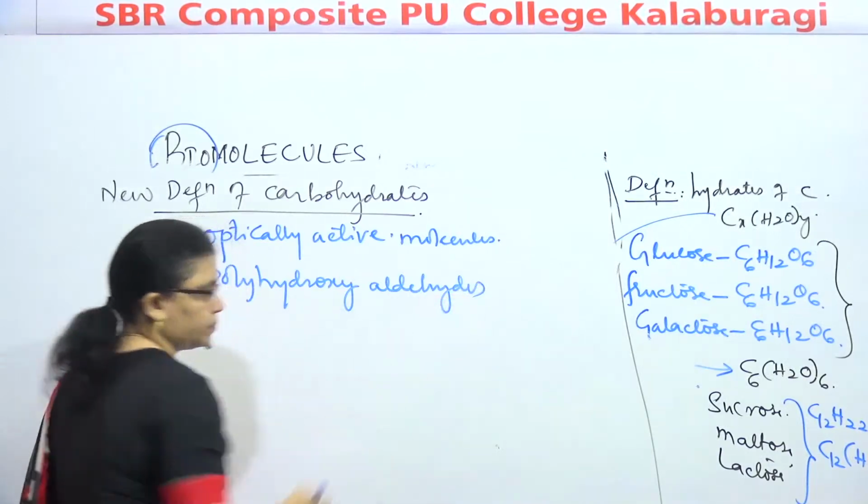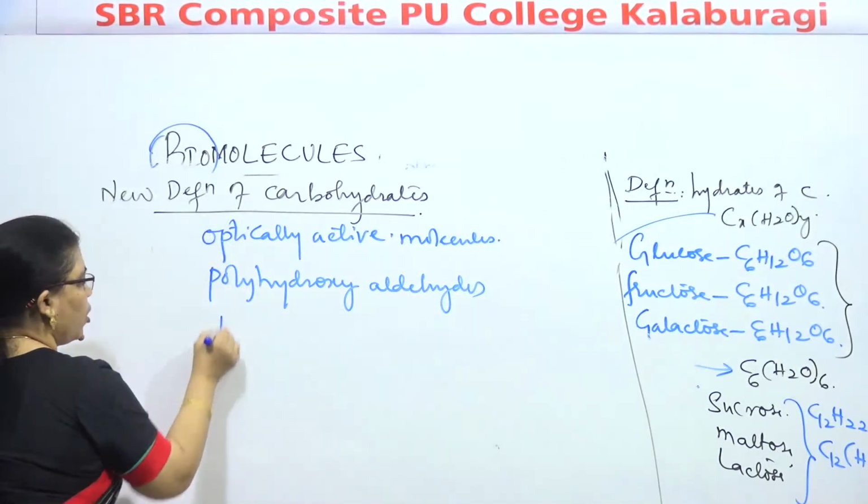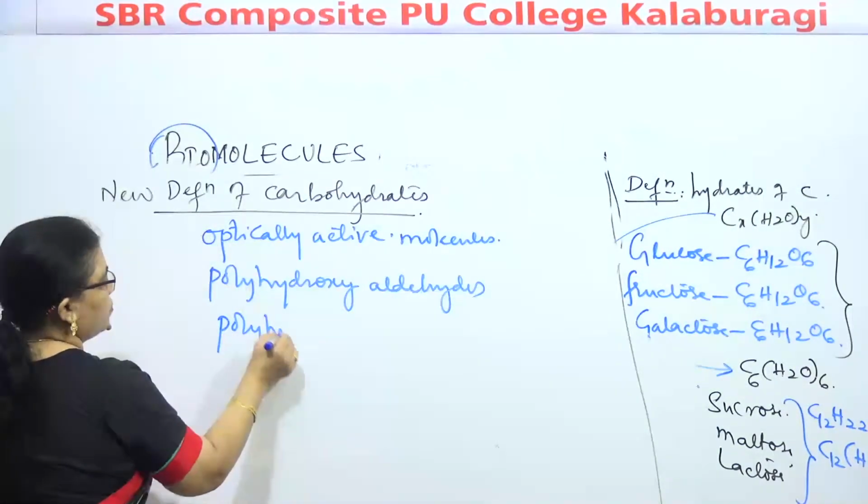polyhydroxyaldehydes or polyhydroxyketones.